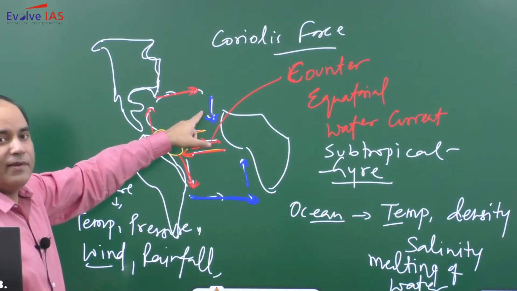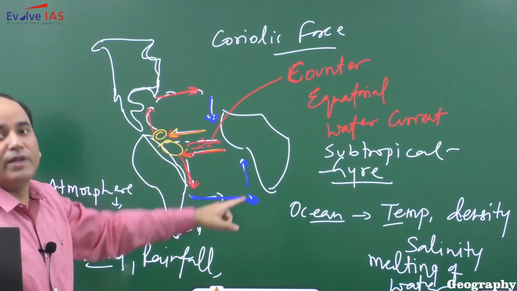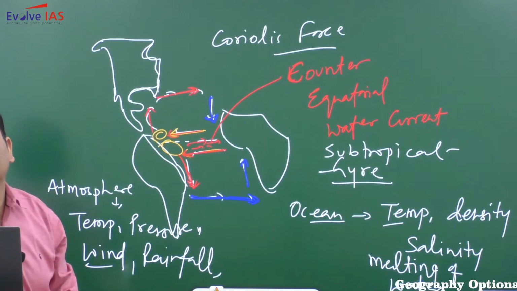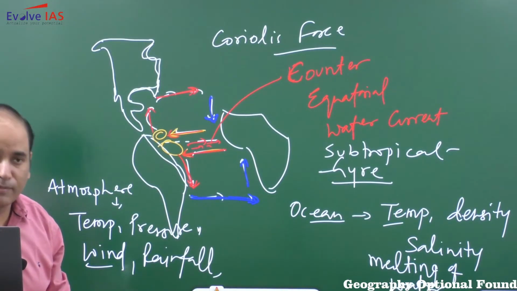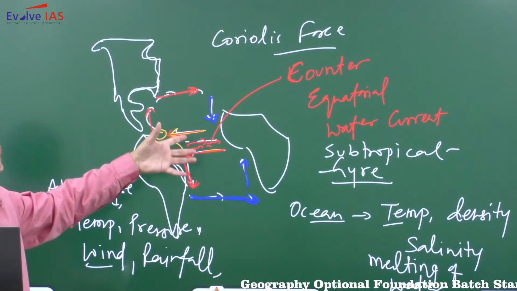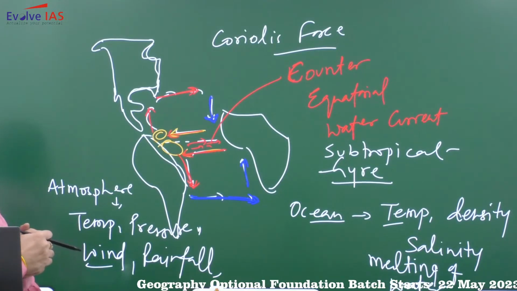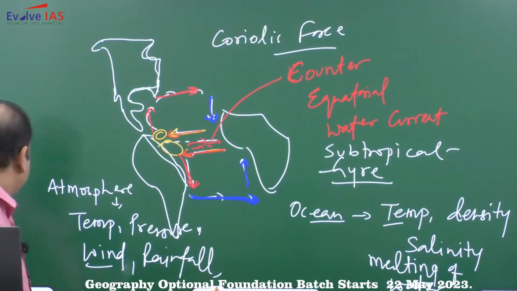Here you will find California in case of the Pacific. Here you will find the Peruvian current, which we call the Humboldt current. Peruvian current or Humboldt current. So if you try to learn this gyre, and through this gyre try to recall the currents, it will be easy for you.